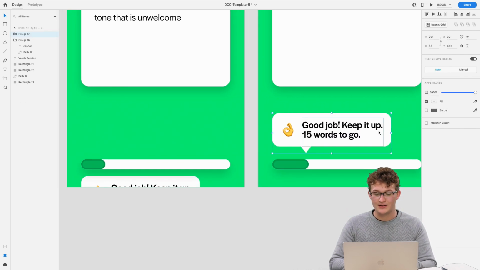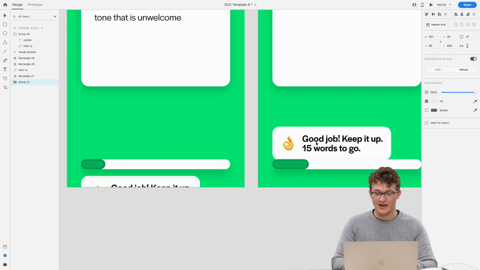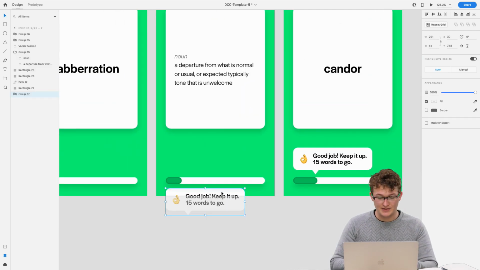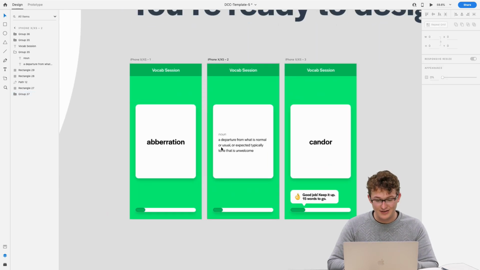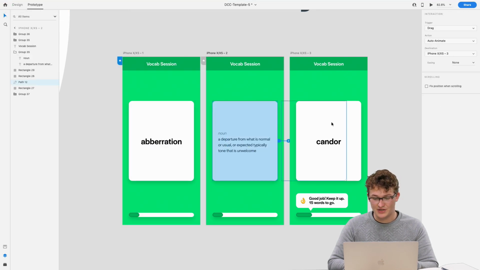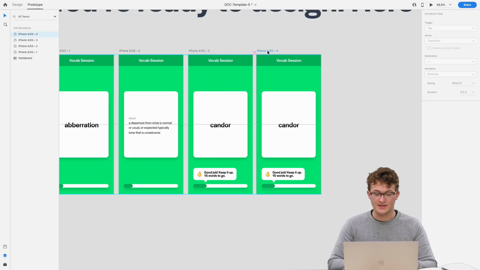We'll move it up. So it's moving from out of screen to on screen. I'm putting it on that back layer. Look, I just used the shortcut Command Shift and then the first bracket key to send it all the way to the back. And now it's behind that progress bar we designed. And we'll make this one 0% opacity, so it's just hiding off screen. And okay, we have our transitions from each one, right? Cool. And then we'll have just one more to make this one go away.